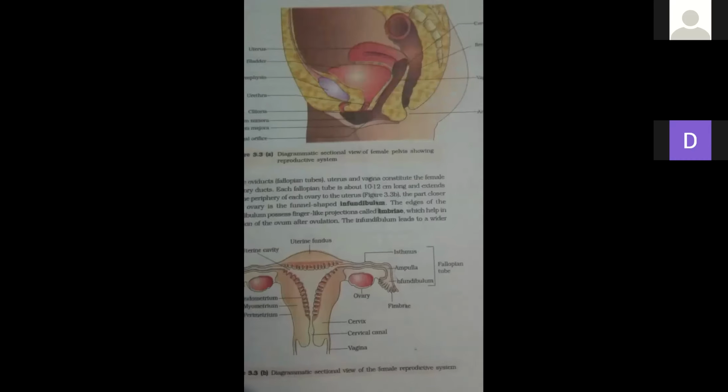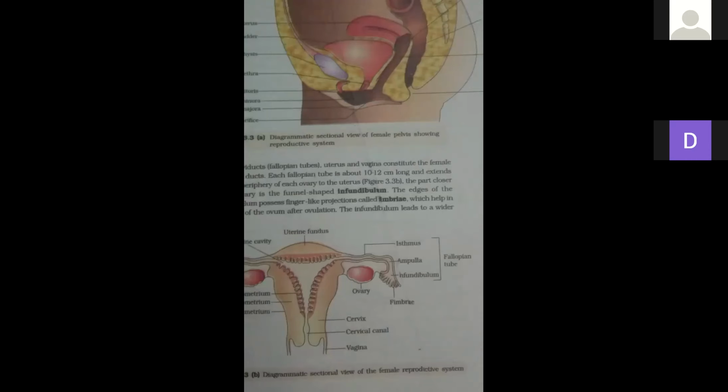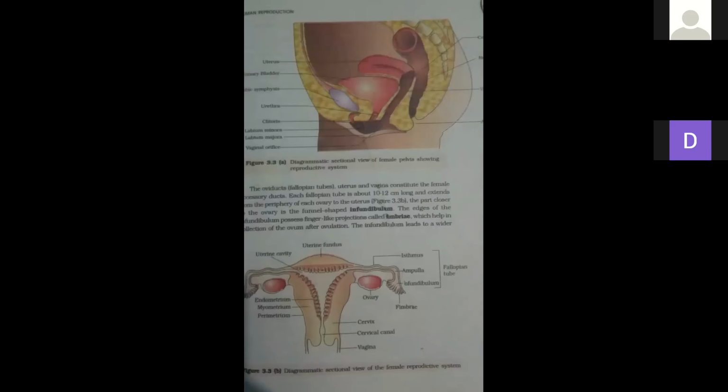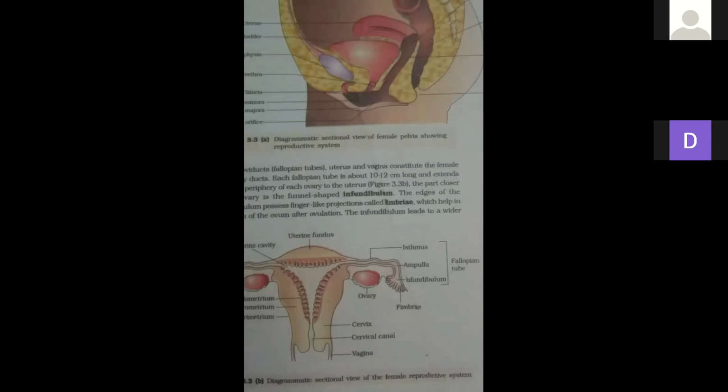See this diagram carefully. The ovary releases the ovum as a secondary oocyte through the process of ovulation. Open this page, diagram number 3.3 in human reproduction. The ovary releases the ovum through ovulation as a secondary oocyte and it is captured by the fimbria. Who captures the ova? The fimbria captures the ova and it moves to the ampulla. That is known as the ampullary phase.